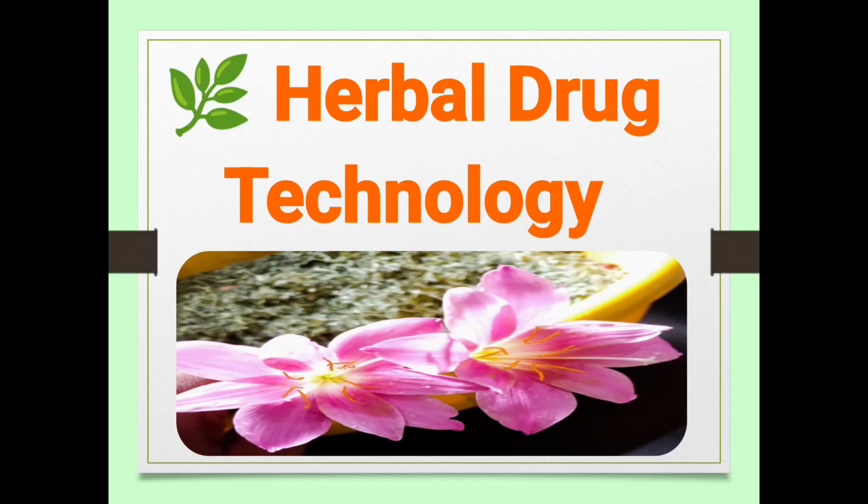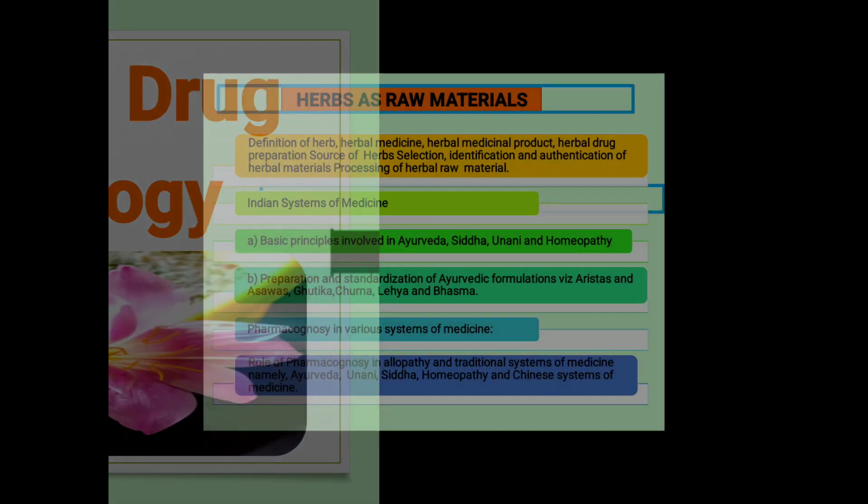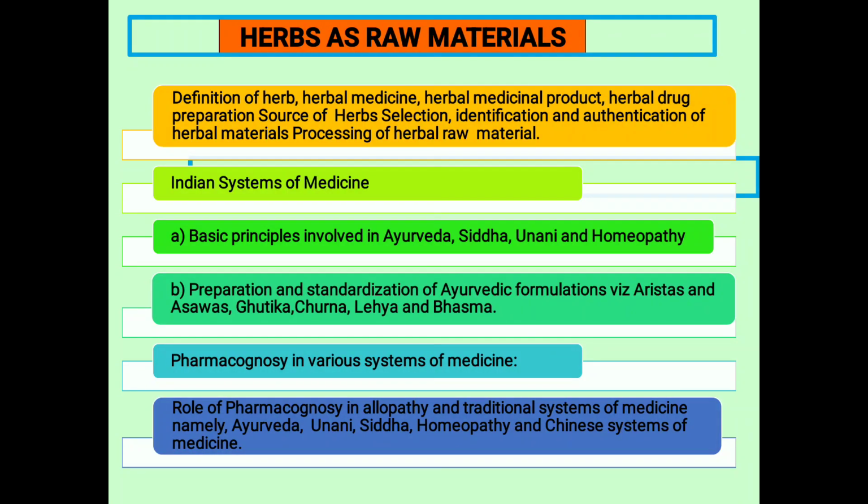Next, we'll turn to herbal drug technology. Herbs as raw material: definition of herb, herbal medicine, herbal medicine product, herbal drugs, preparation, source of herb, selection, identification and authentication of herbal materials, processing of herbal raw material. So identification and authentication is very important for herbal drugs.